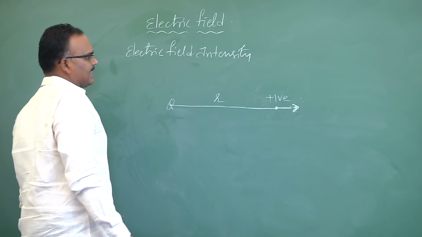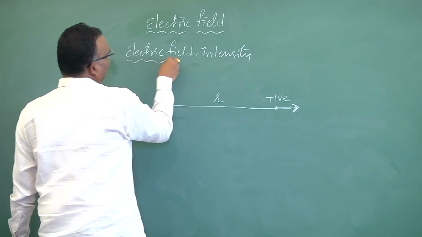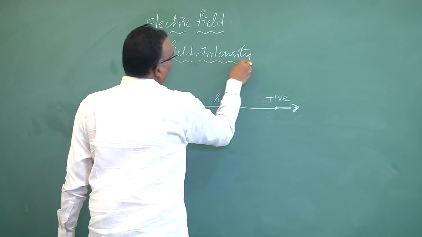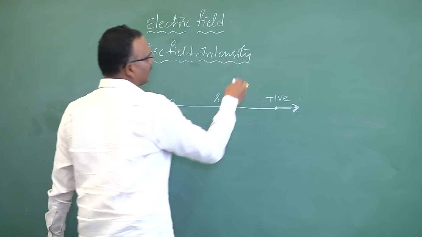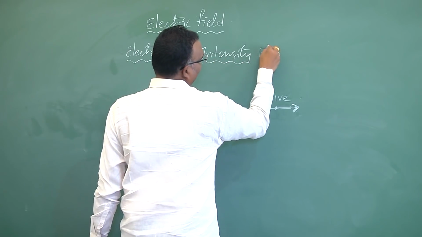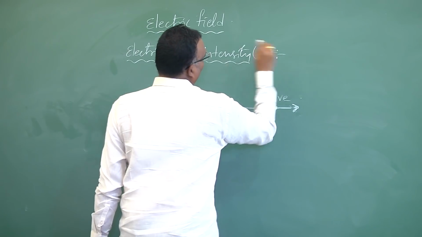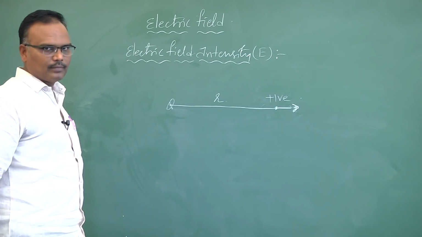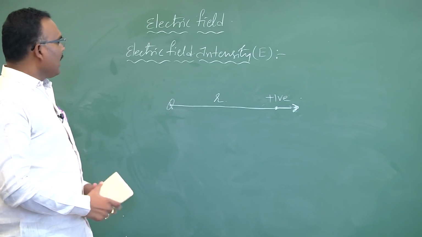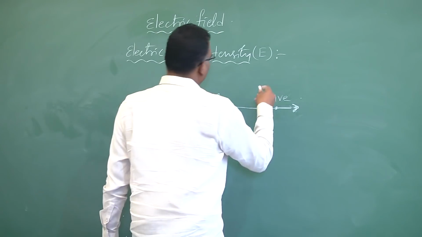Electric field intensity or electric field strength is denoted with the letter E. This I'll define.